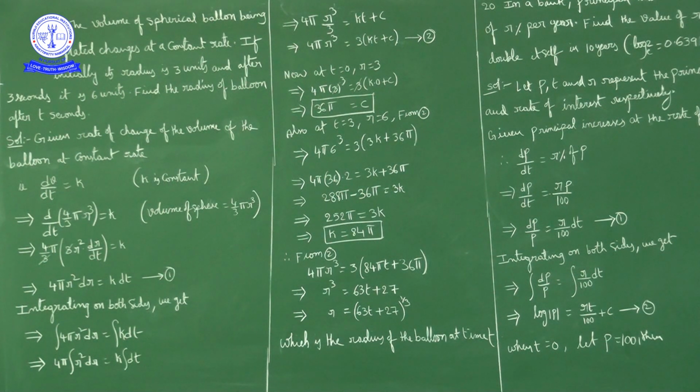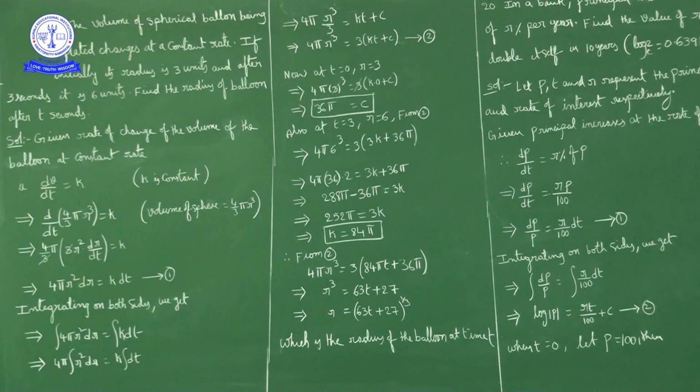One condition is given that initially the radius is 3 units, meaning when t is equal to 0, r is 3. At t equal to 0, r equal to 3. Now substituting t = 0, r = 3 in equation 2.